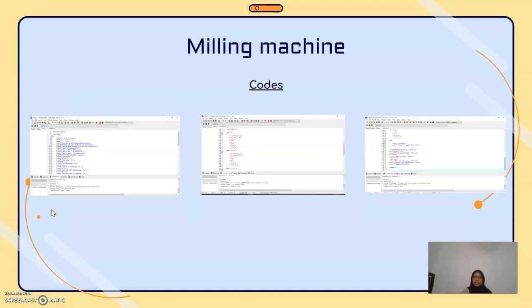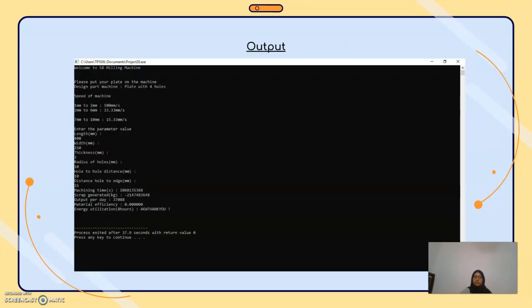The next one is the milling machine coding. We're still using the same steps as before. We insert the functions into the C++ program and the details as followed in the flowchart, and to get the result, we must compile and run the program. So this is after we run the program. This is the output for the milling machine. Here we can get machining time, scrap generated, output per day, material efficiency, and energy utilization.